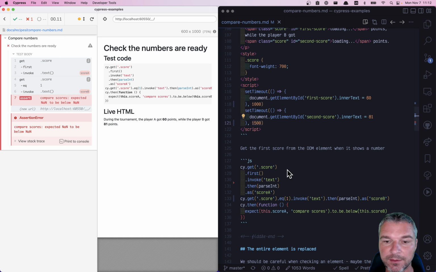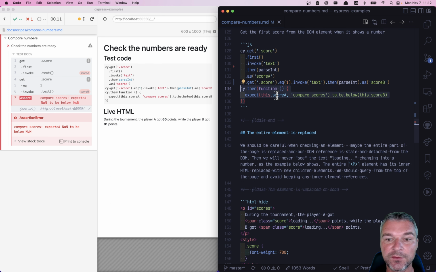Now, my implementation of a test has two chains. It extracts the first score, converts it to a number, and saves it as an alias. And then it extracts the second score. Notice in my cy.then callback, I'm grabbing those values, and unfortunately, those values are not a number, even though on the page, it does change to a number. So what's happening? Well, when we extract something from a page, we save it as an alias, and at that point, if it's still not a number, even if the original element updates, we have no idea that we should get it again. So there are a couple things we can do.